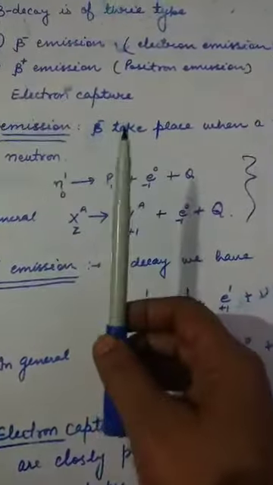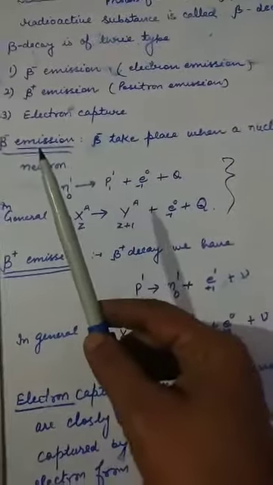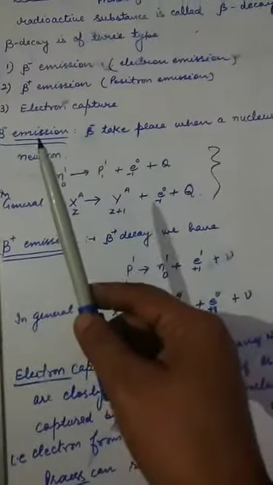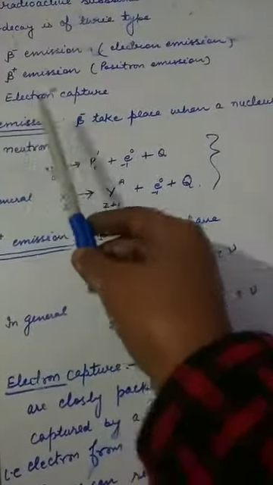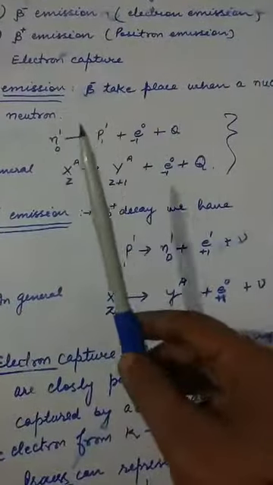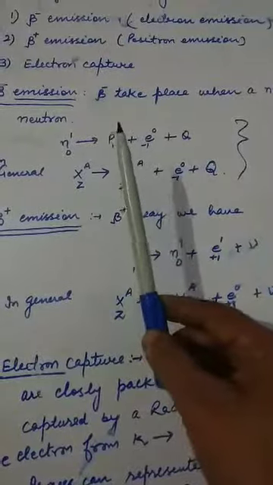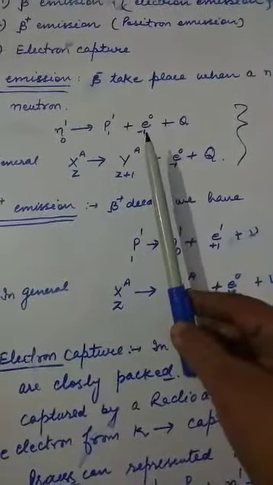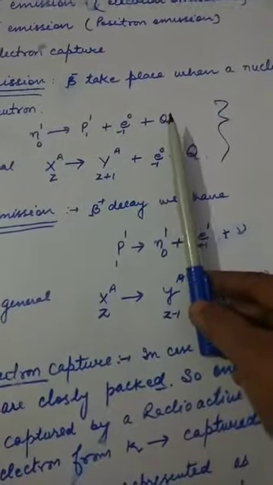Beta negative emission takes place when the nucleus has an excess of neutrons. In this case, a neutron will be converted into a proton by emitting an electron and energy.